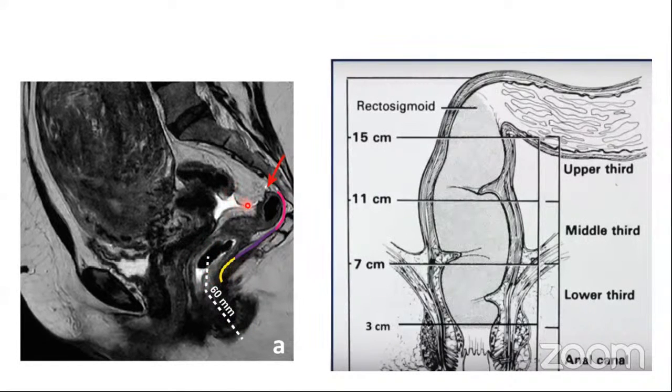Now, this is a very important landmark for the rectal cancer, and this is called the anterior peritoneal reflection. This is the point where the peritoneum attaches itself on the anterior wall of the rectum. We're going to discuss this in detail. So the part of the rectum which is above the anterior peritoneal reflection is considered to be the upper rectum. So the part between the rectosigmoid junction marked by this red arrow to the attachment of the anterior peritoneum, this pink part, is considered as the upper rectum. And the part between the two of them is going to be your middle rectum.